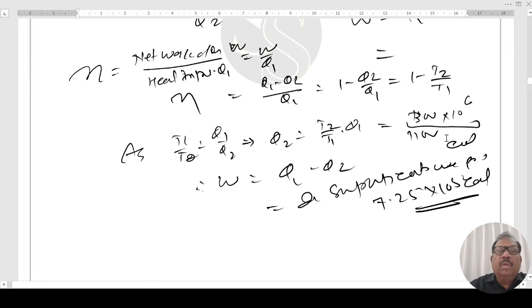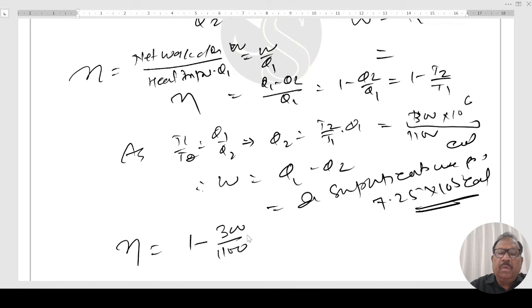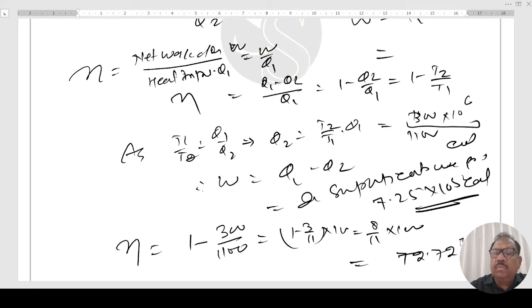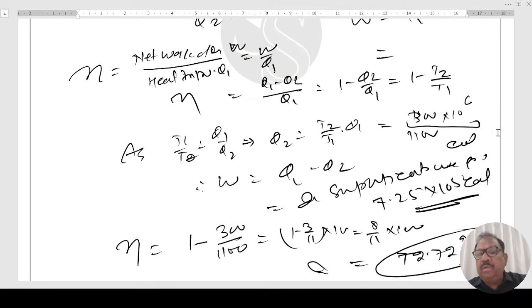Further, efficiency is 1 minus T2 over T1. T2 is 300 divided by 1100. This comes out to be 1 minus 3 by 11 into 100, that is 8 by 11 into 100. This comes out to be 72.72%. This is all about the efficiency and work done, right? Next question.